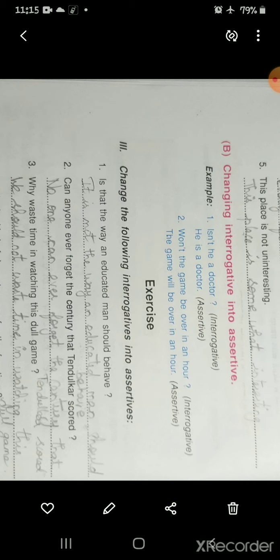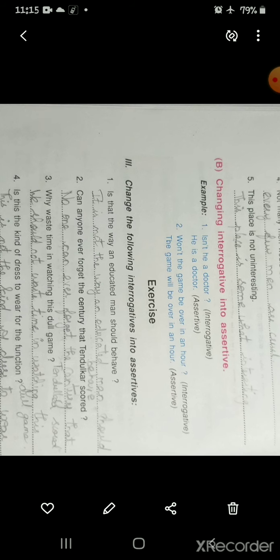Okay, now changing interrogative into assertive. So "Isn't he a doctor?" is an interrogative sentence because it comes under a question form. "He is a doctor." It is a simple sentence, so it is called a declarative or assertive sentence. Okay, "Won't the game be over in an hour?" is an interrogative sentence because it is also a question format only. "The game will be over in an hour" is an assertive or declarative sentence since it is a simple sentence.